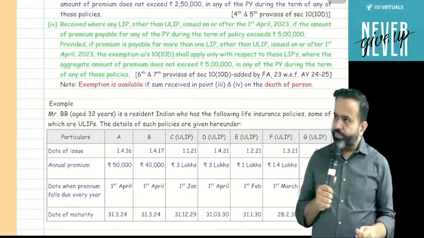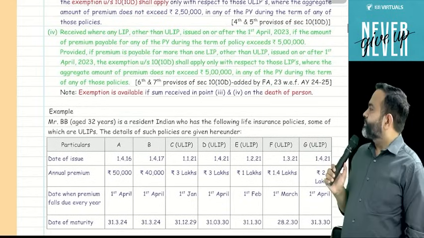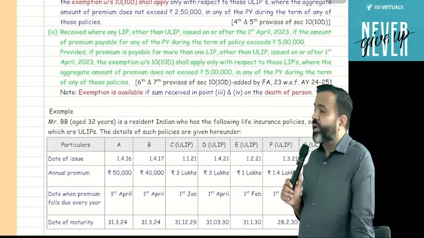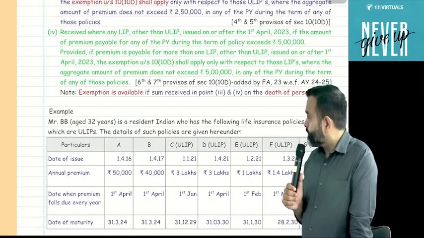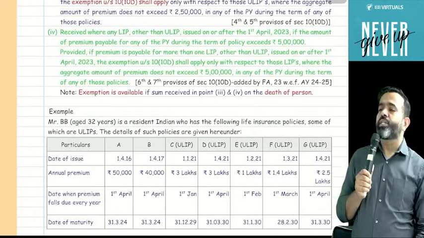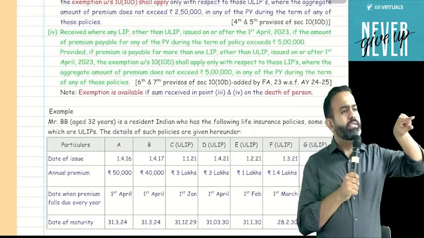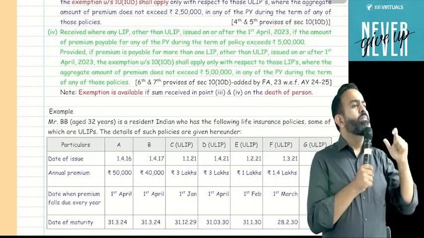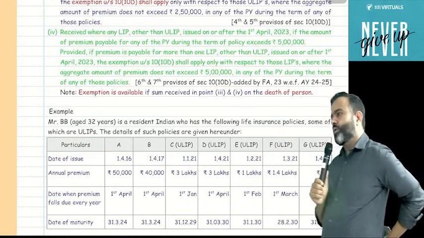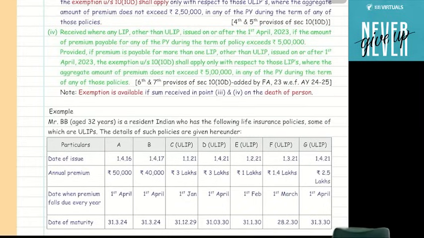One more point, guys. The lawmaker says that if your premium is more than 5 lakh, then the maturity is going to be taxable. It will be taxable under income from other sources. But the question is, will the total maturity amount be taxable or only the income component? Total maturity or income component? The right answer is the income component.